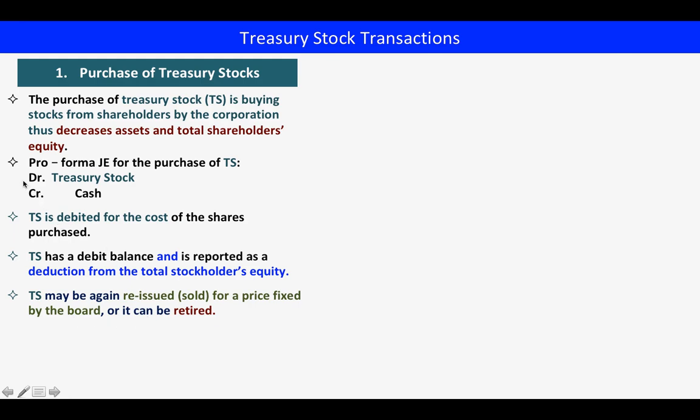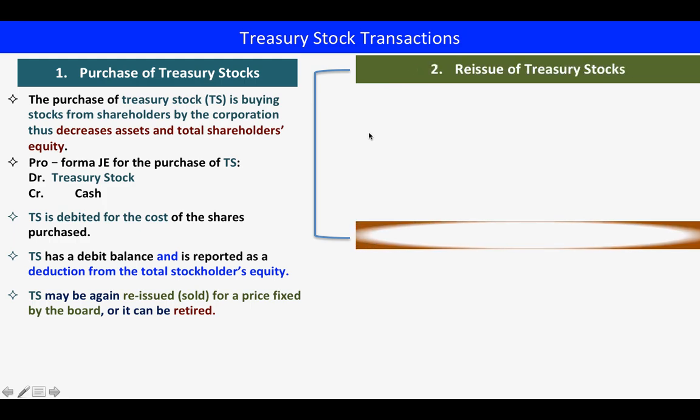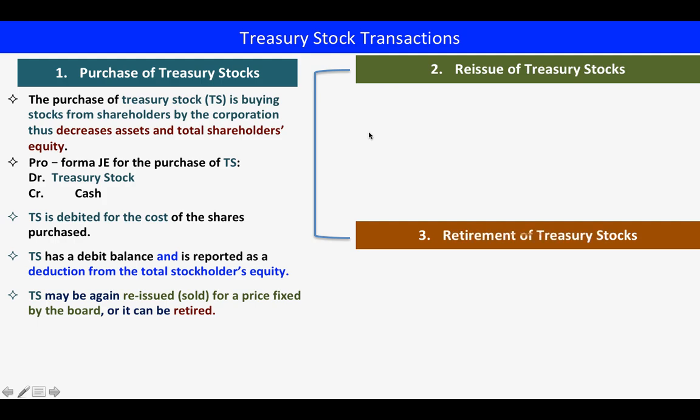So this treasury stock that we have bought, we can reissue it. We can reissue or sell it to stockholders, or we can retire it, meaning we will not issue it anymore, indefinitely.